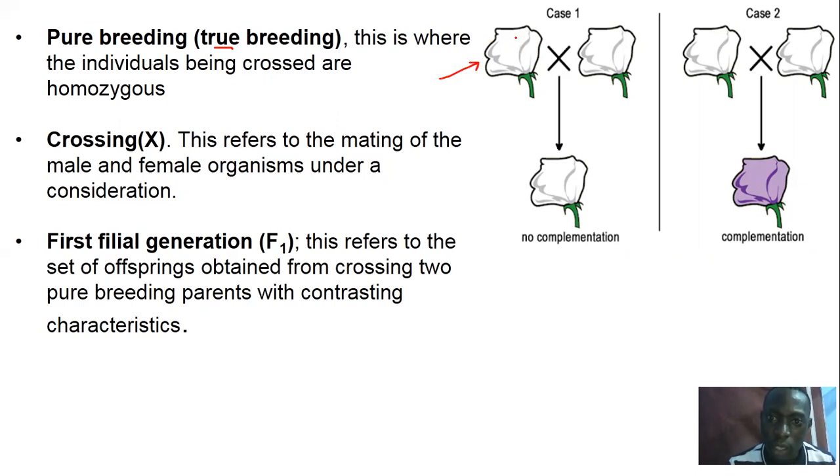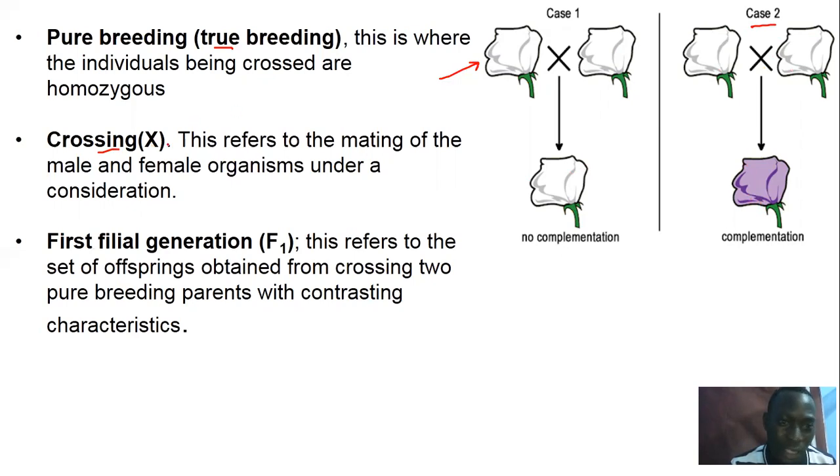So you could have a white petaled plant and another white petaled plant. When you cross them, they are forming a white petaled plant. Okay, but in this case, you could have case 2 whereby you cross a white petaled plant with another white petaled plant, and then you get a purple petaled plant. Then you can say, where is this coming from? Genetics.